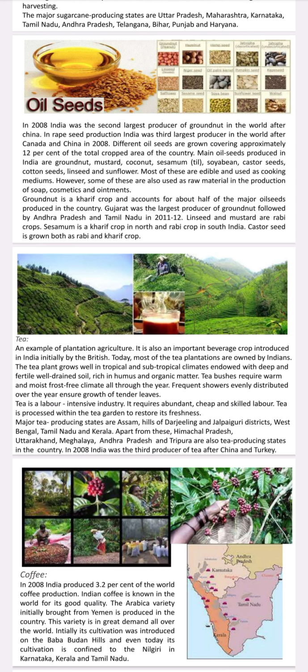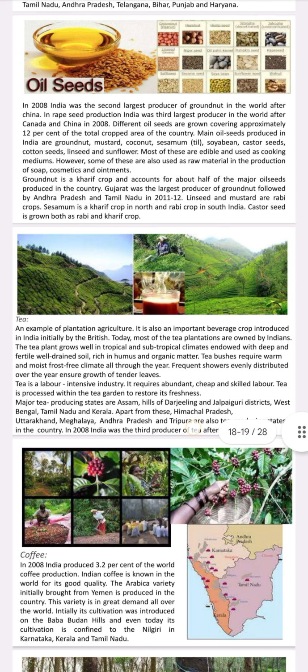Groundnut is a kharif crop and accounts for about half of the major oilseeds produced in the country. Gujarat was the largest producer of groundnut, followed by Andhra Pradesh and Tamil Nadu in the 2011-12 census. Linseed and mustard are rabi crops. Sesame is a kharif crop in north and rabi crop in south India. Castor seed is grown both as kharif and rabi crop.